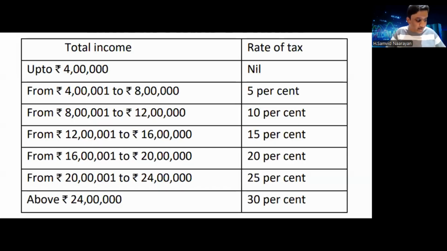So as you can see on the screen, this is the revised tax slabs. Up to 4 lakhs you have no tax, 4 lakhs to 8 lakhs there will be tax of 5%, 8 lakhs to 12 lakhs 10%, 12 lakhs to 16 lakhs 15%, 16 to 20 lakhs 20%, 20 to 24 lakhs 25%, and anything above 24 lakhs will be taxed at a rate of 30%.